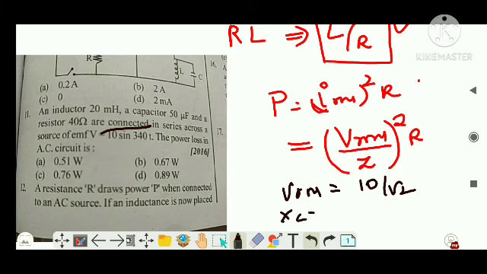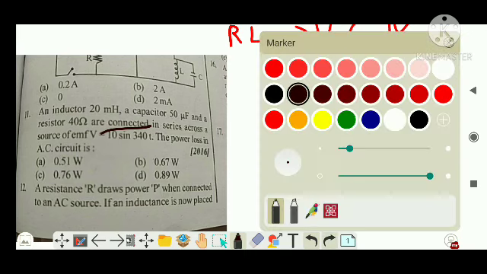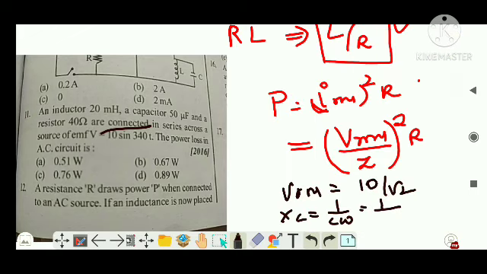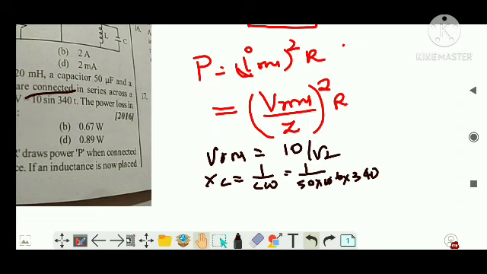XC is equal to 1 by omega C. C is 50 microfarad, that is 50 into 10 to the power minus 6, and omega is 340, right? So now I can write the values. You will get a value of around 58.8 ohm.